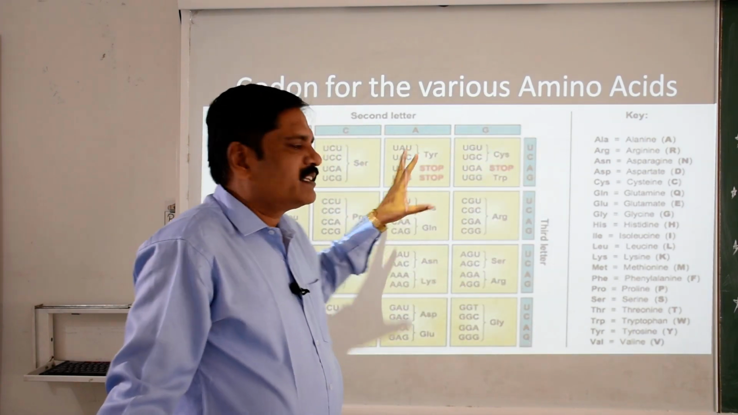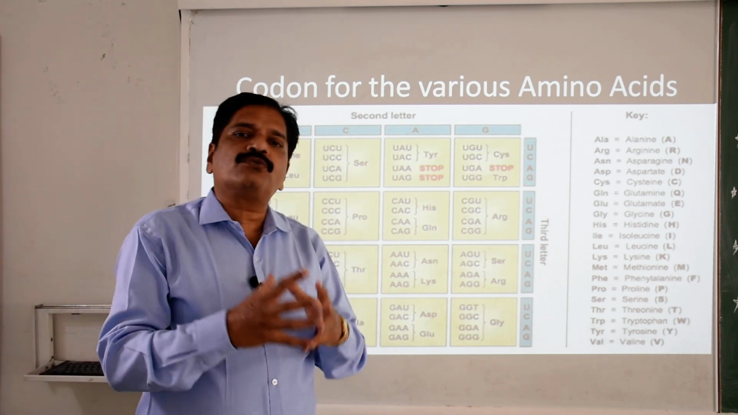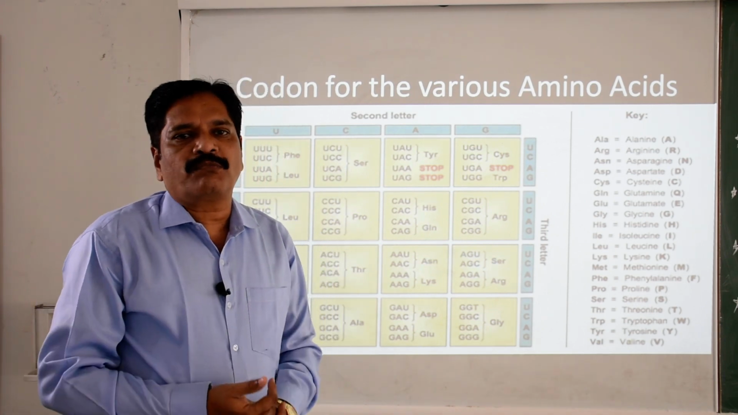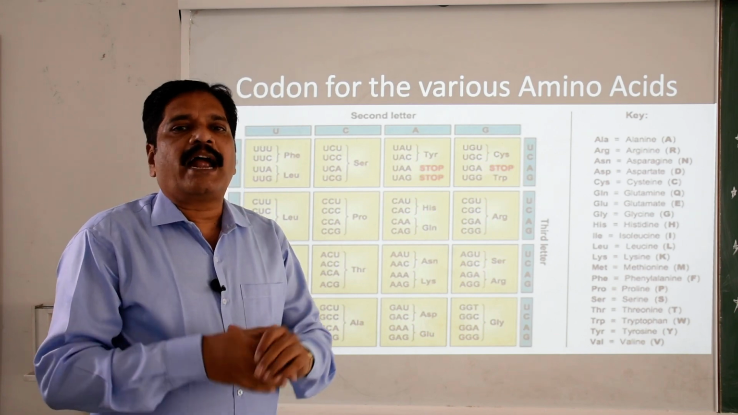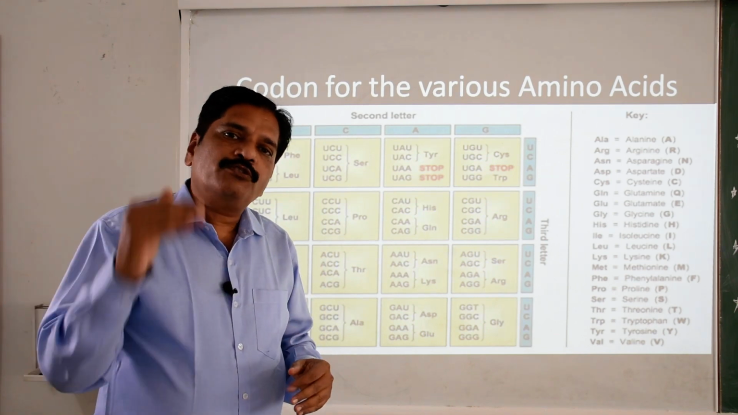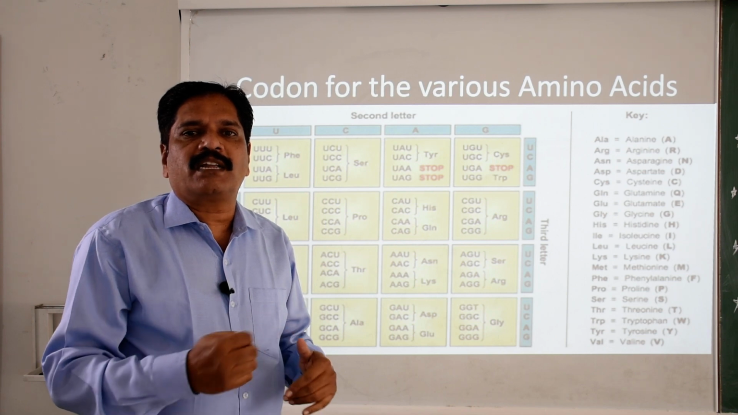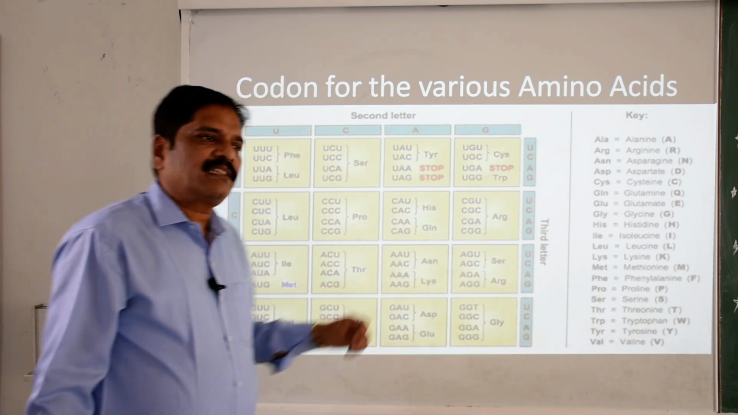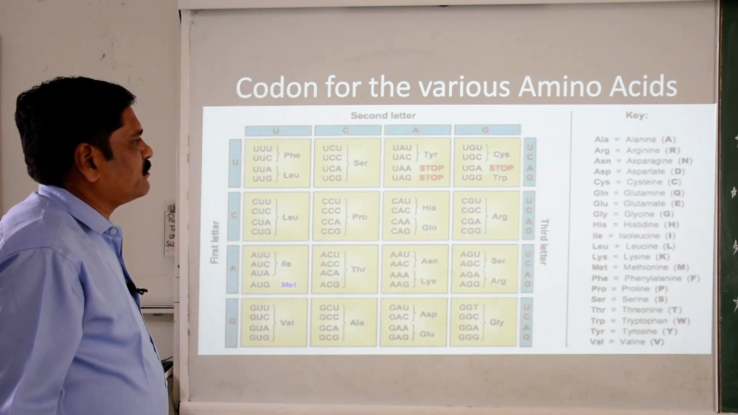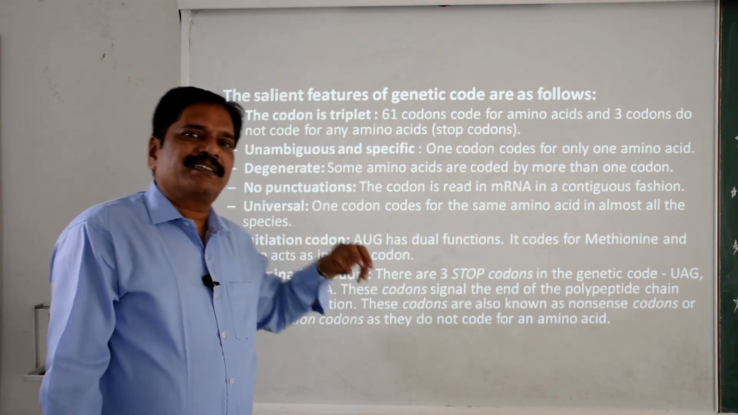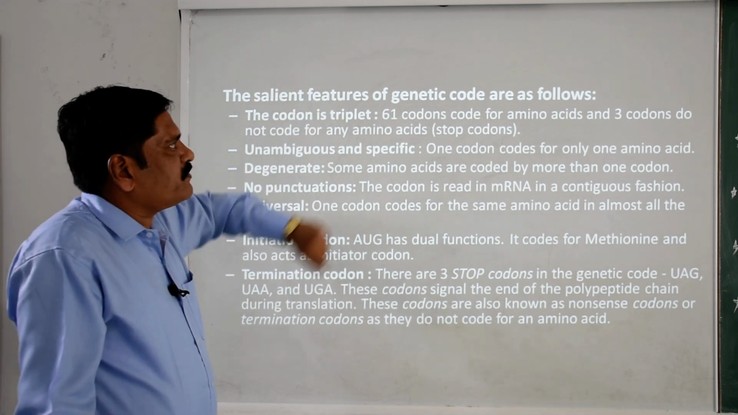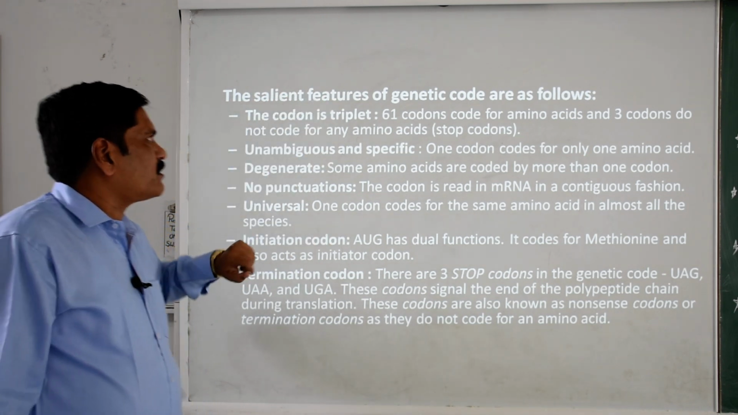Clear? So this checkerboard shows the different combinations of nucleotides for making a particular codon, and this codon is later used to synthesize a specific amino acid. So this is the best way of considering this. Okay, now we are going to discuss the basic features of the genetic code. So what are the basic features of the genetic code?